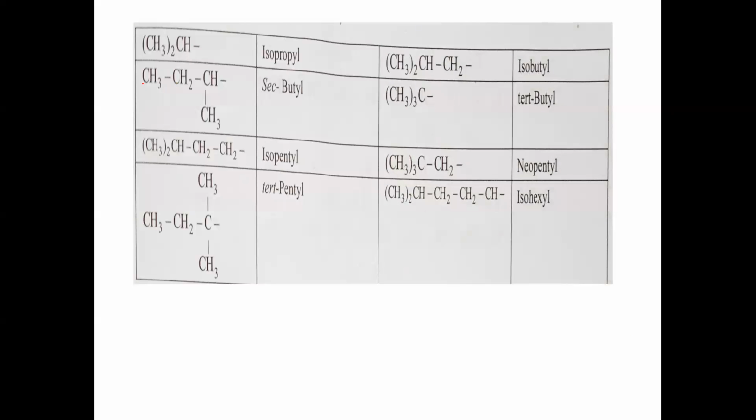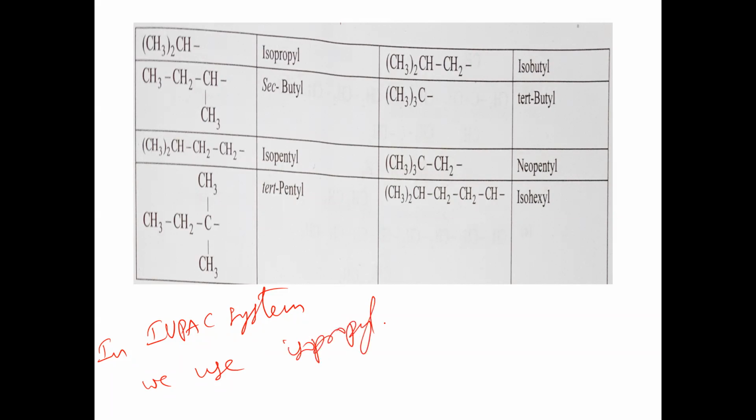Next, sometimes in the IUPAC system we use isopropyl. Next, here we take secondary butyl. All these will be taken as IUPAC names.